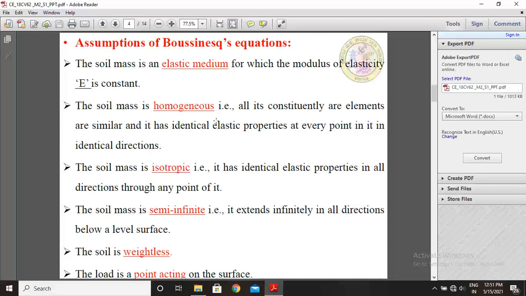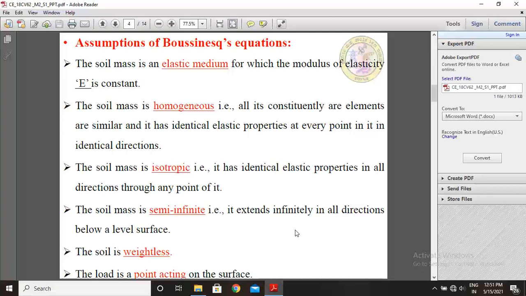Next assumption is the soil mass is isotropic, that is, it has identical elastic properties in all directions through any point of it. The soil mass is semi-infinite, that is, it extends infinitely in all directions below a level surface.